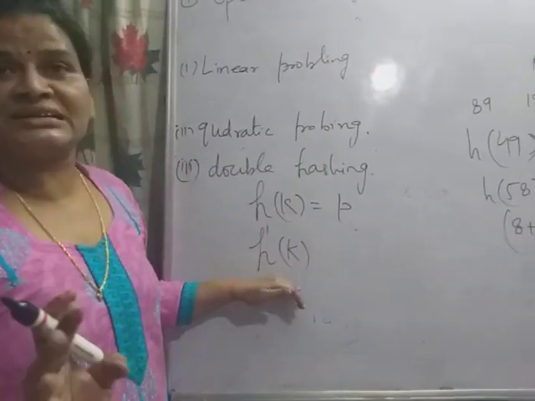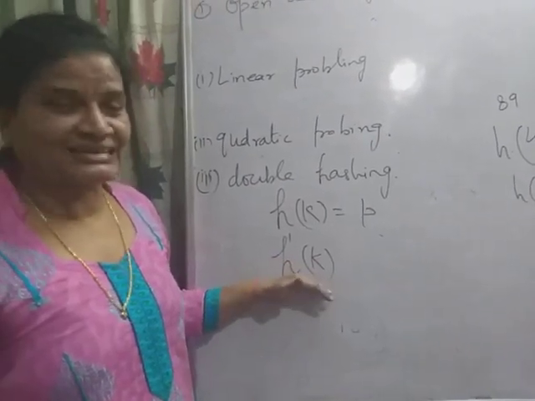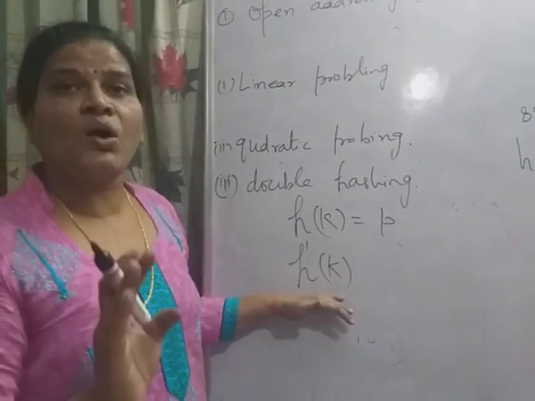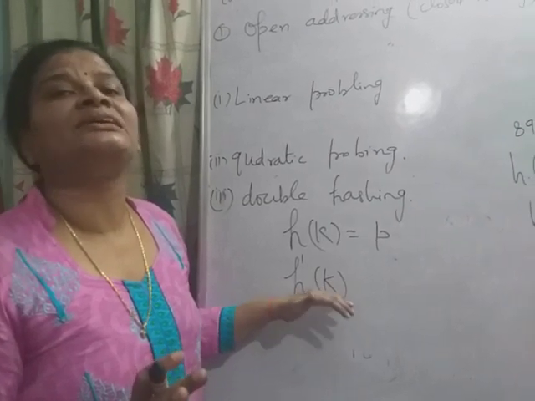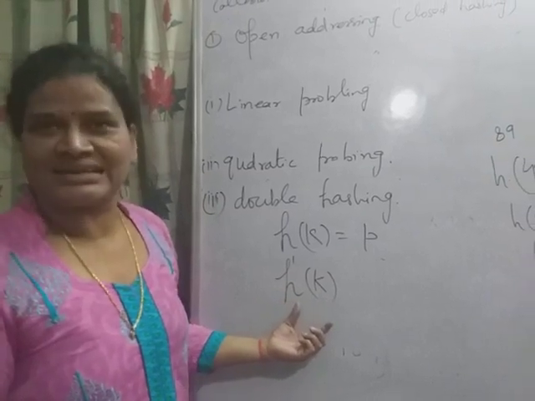The h2(k) cannot be 0. When we select the second hash function, always keep in mind that it should not generate 0 values, otherwise there is no use of this second hash function.